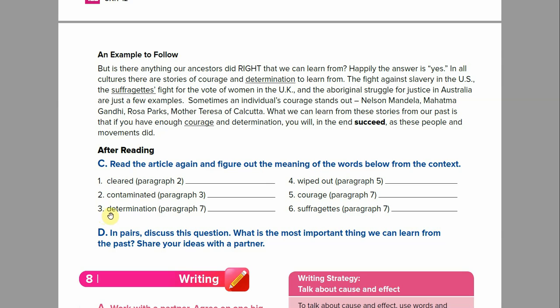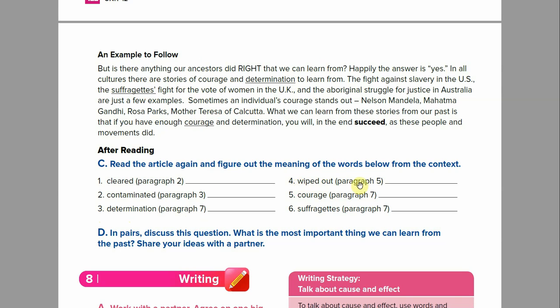Number 3 says determination in paragraph 7. That's here. So, in all cultures, there are stories of courage and determination to learn from. The fight against slavery, suffragette rights. So, use this context to write what you think determination is.